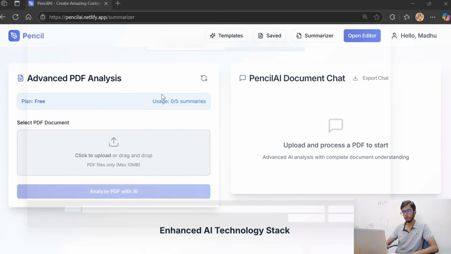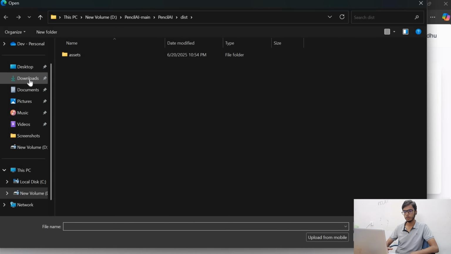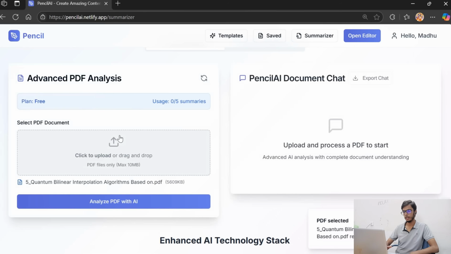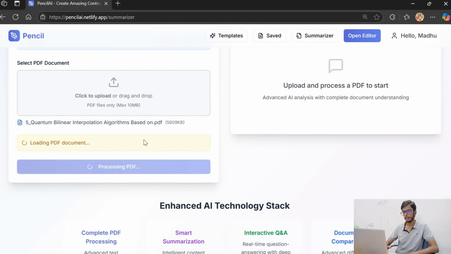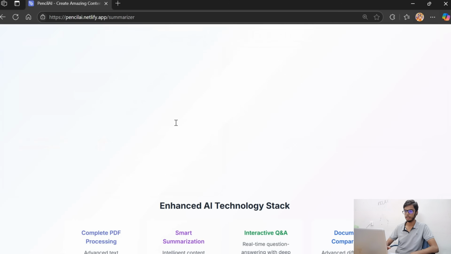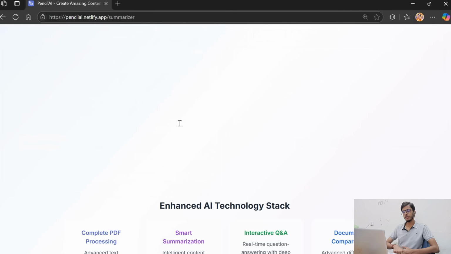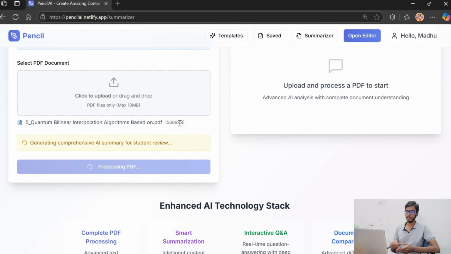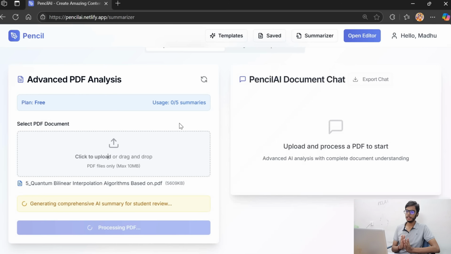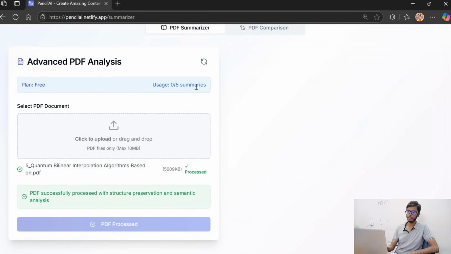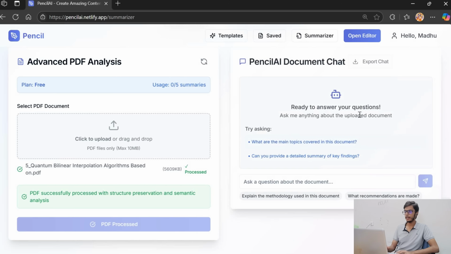When you try to upload a PDF, suppose here I'm uploading a PDF, which I think, yeah, you can see, quantum bilinear interpolation algorithms, and I'm clicking analyze. It might take time to process the large PDF, as its size is around 5000 KB. After summarizing the entire PDF using AI, the PDF is loaded to the AI bot that is present inside the PencilAI document chat. Yes, as you can see, the PDF has been processed successfully by the AI.